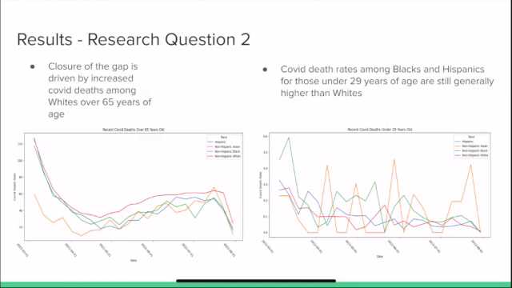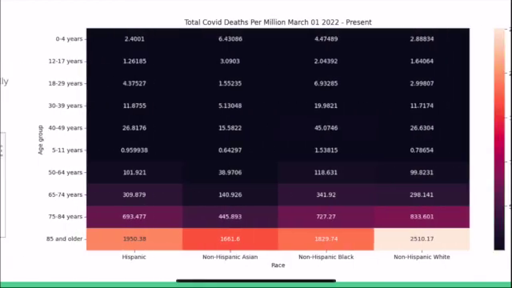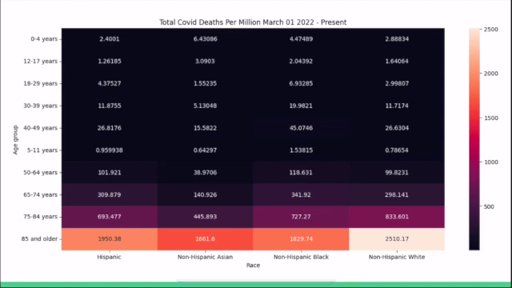Splitting the data by age shows us that this closure of the gap is driven by increased COVID death rates among older white Americans. COVID death rates among Black and Hispanic Americans who are younger are still generally higher than white Americans. However, since the rate of COVID deaths is very low among young people of all races, this does not have much of an effect on the overall trend. To show the death by race and age in another way, we also plotted the sum of COVID deaths per million in recent months on this heat map. This more clearly shows that the trend is being driven by higher COVID deaths in white Americans.